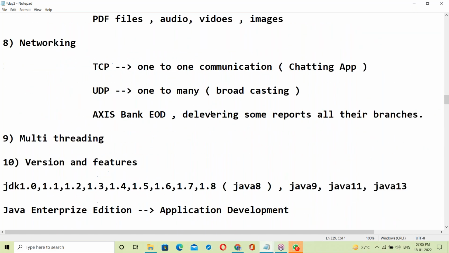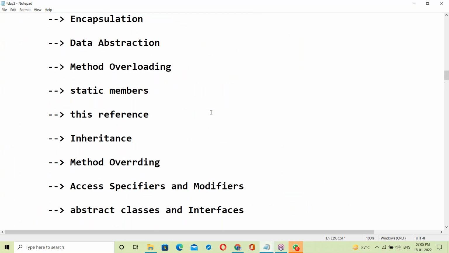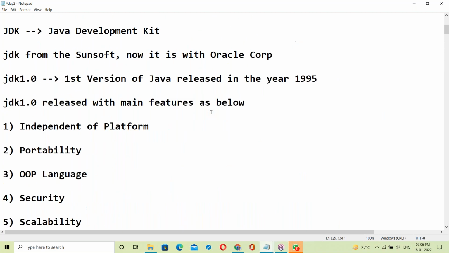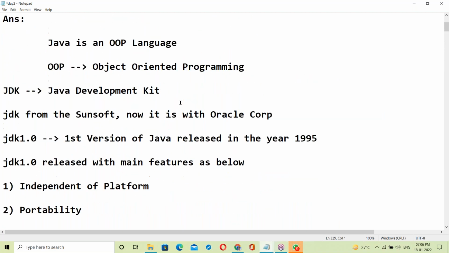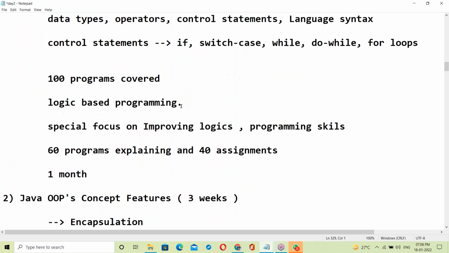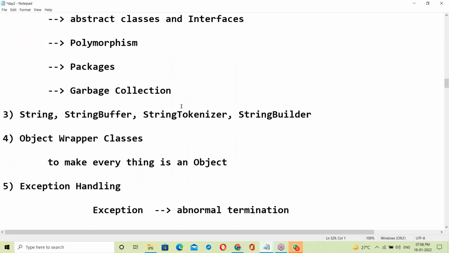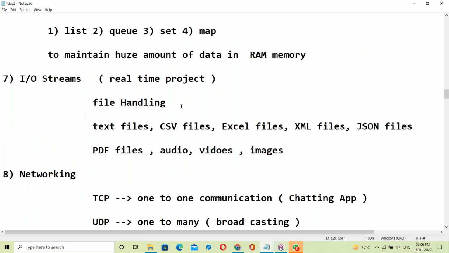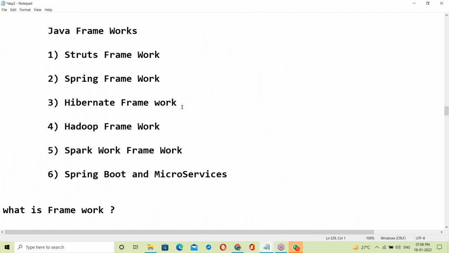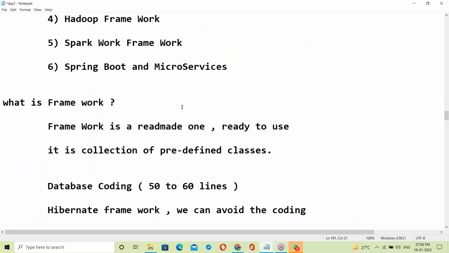Since 1995 until today, many topics have been discussed, a lot of topics. This is my live experience. Trainers copy from different websites and prepare notes. But for me, separate notes or document preparation is not necessary.